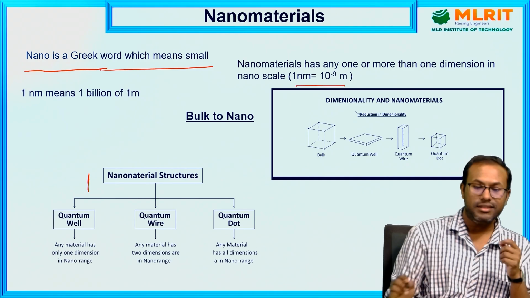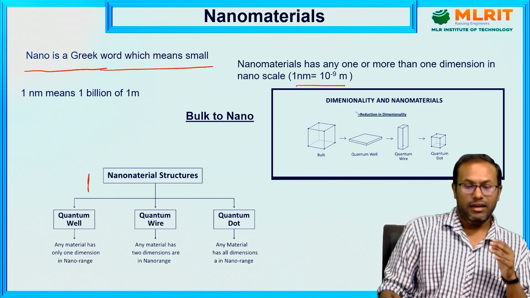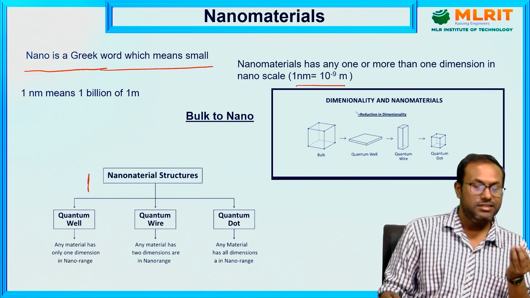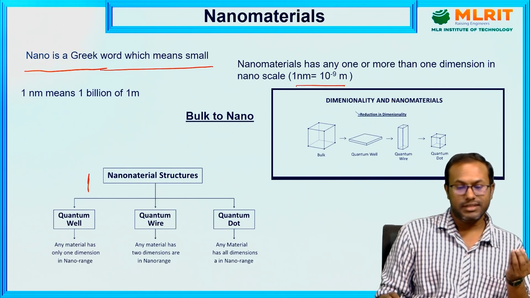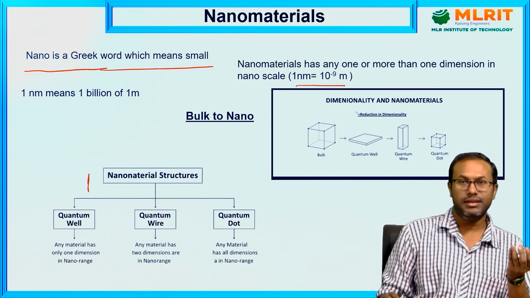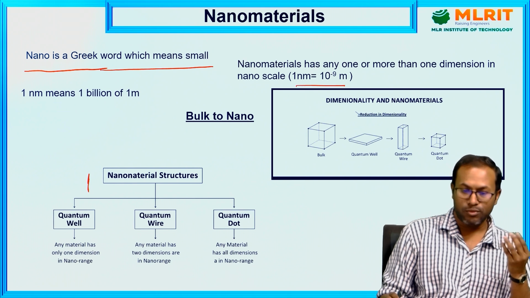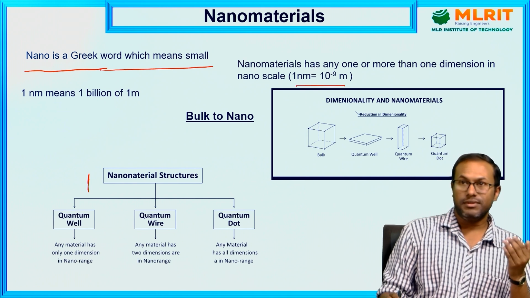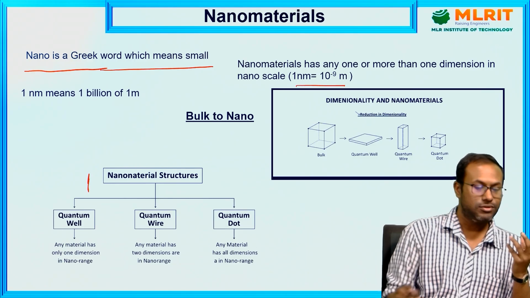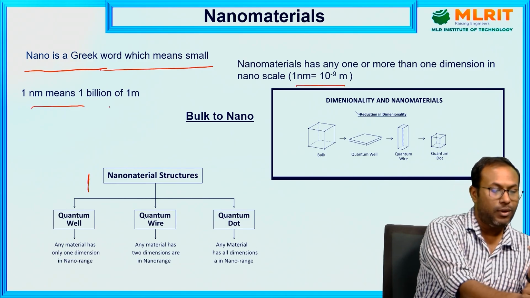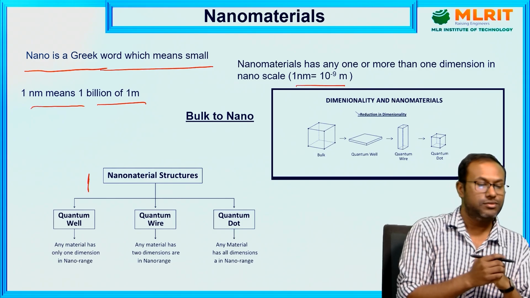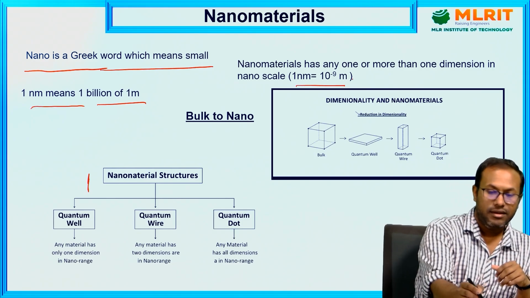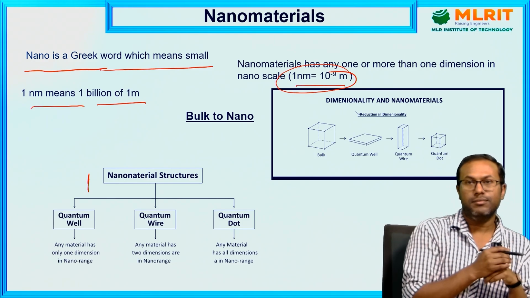So nanomaterials have a size on the order of the nanoscale, or we can say 10 to the minus 9 meter. If any one dimension or more than one dimension is in the nanoscale, those particles or materials are called nanomaterials. Nano means one billionth of 1 meter. This is the order of the nanoscale.